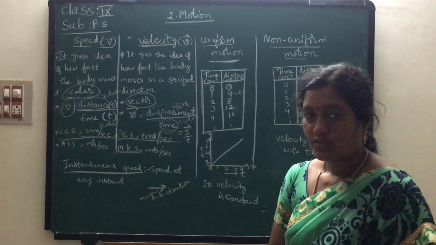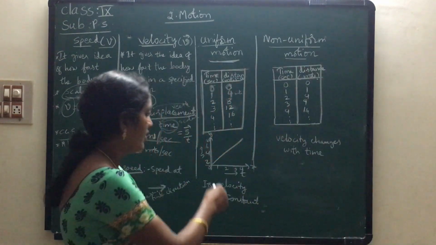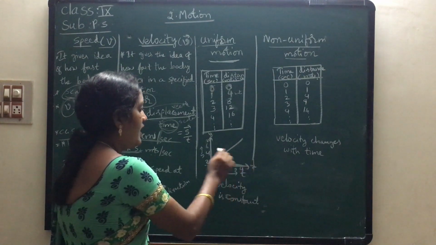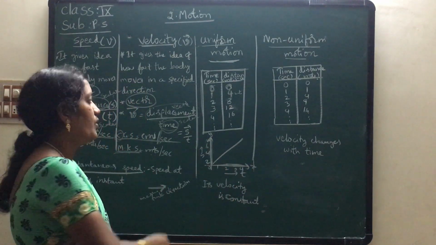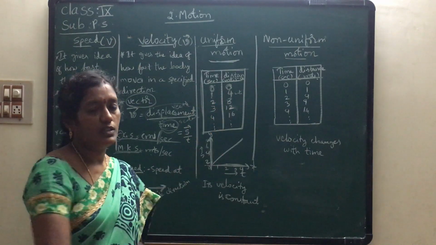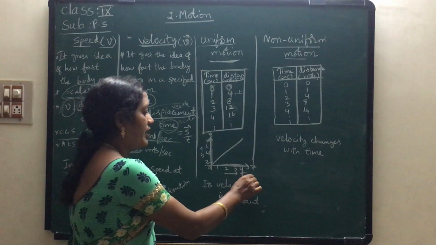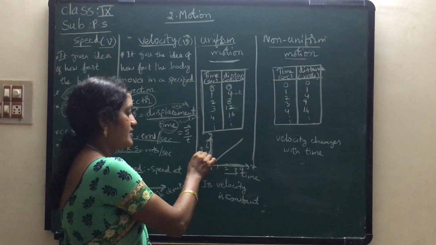Now we will see. You have to take a graph, children. Here it is the x-axis and the vertical axis is known as the y-axis. If you plot these points in a graph, you have to take the time on the x-axis, and here it is the distance.